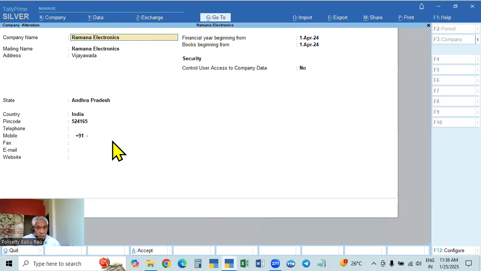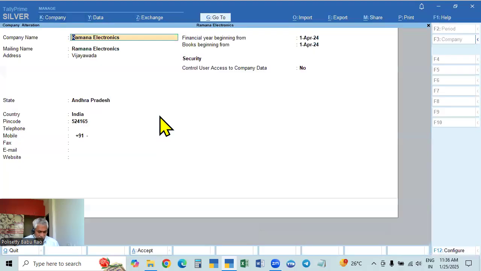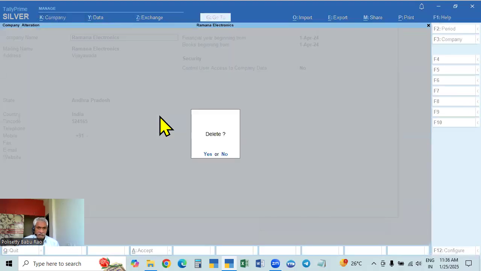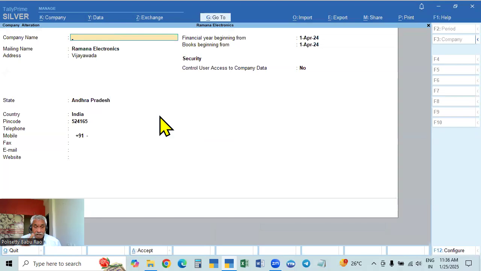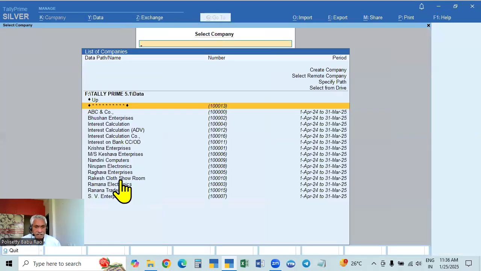If it is wrong, we can click no or press escape and go back. Otherwise, selecting the company without watching and simply going on clicking the enter button, it will delete like that. Somehow the company is deleted.